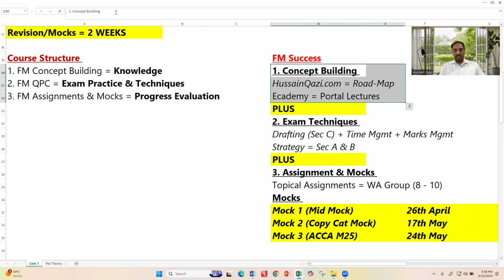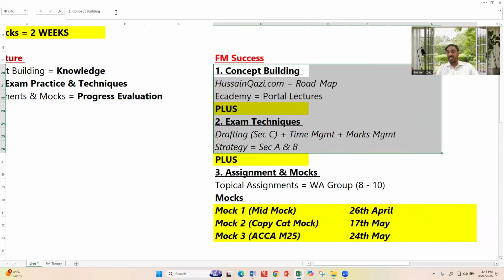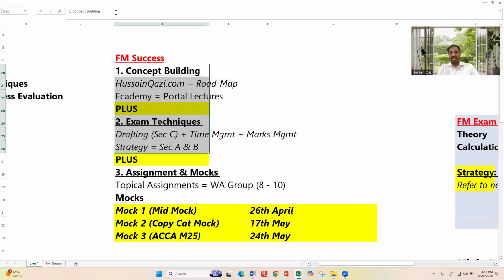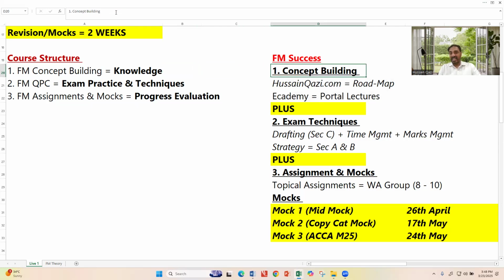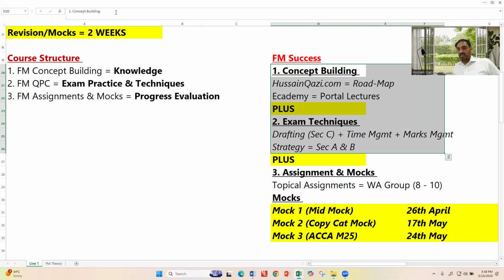But obviously, concept building is not enough. You need to add the exam techniques. You need to learn exam techniques, very specifically how to handle section C type questions with calculations, and very important, the drafting techniques.